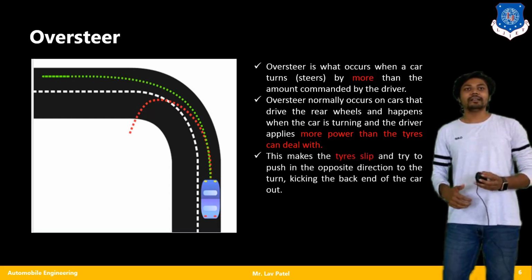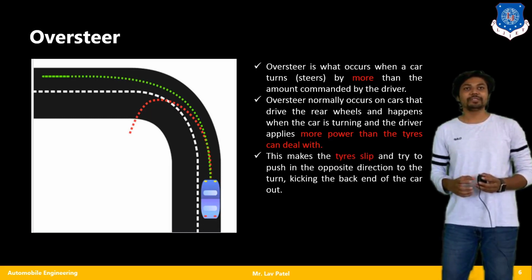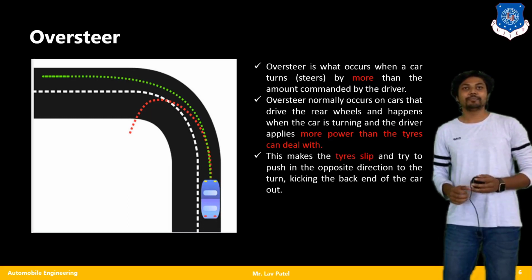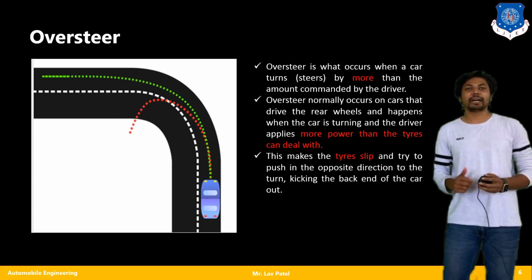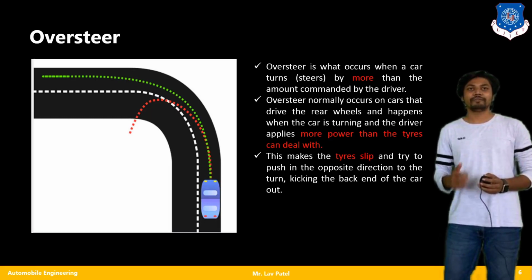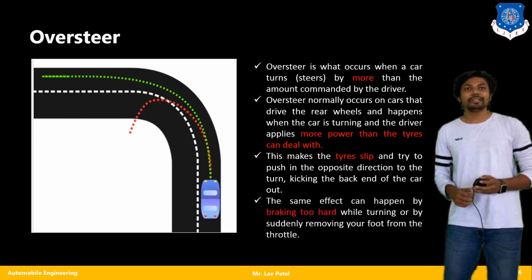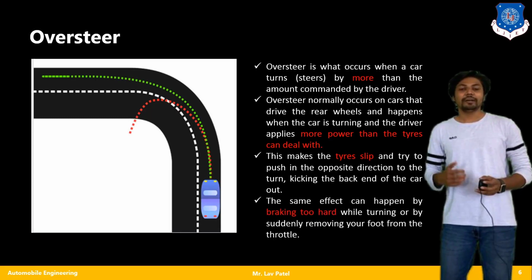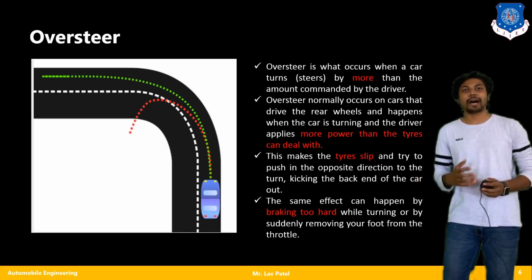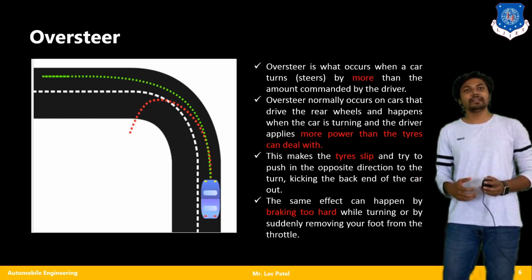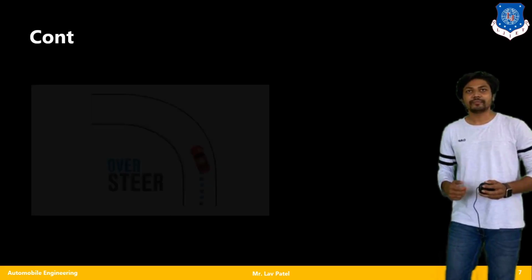Moving further, tire slip comes into the picture, and this tire slip pushes in the opposite direction to the turn, kicking the back end of the car out. So again, due to that slip difference between the front wheels and rear wheels, you will find an oversteering effect. The same effect can happen while braking too hard. Again, as I said in understeer, if I am applying hard force to my brake pedal, oversteering is going to happen.